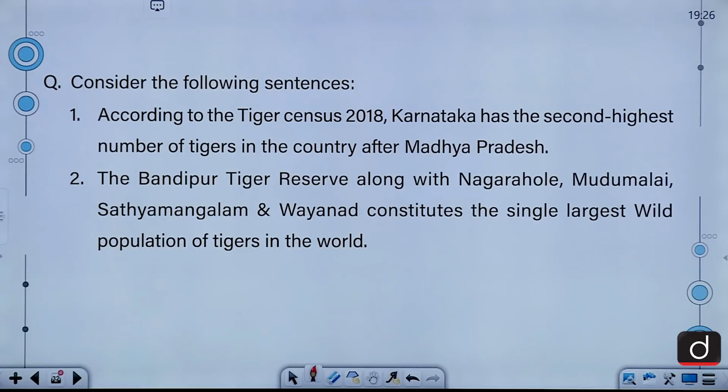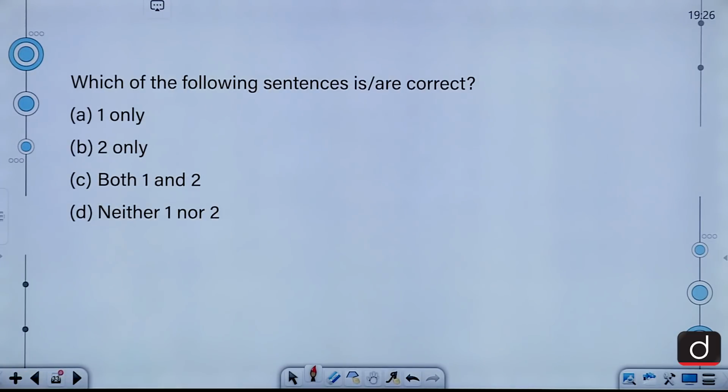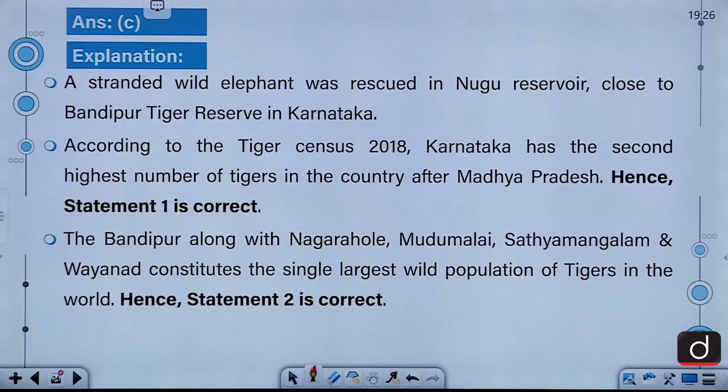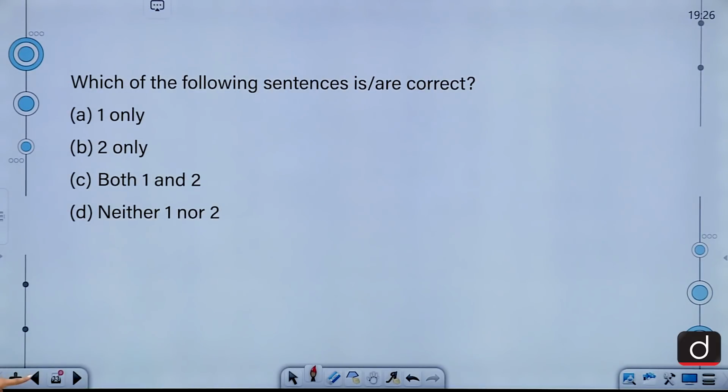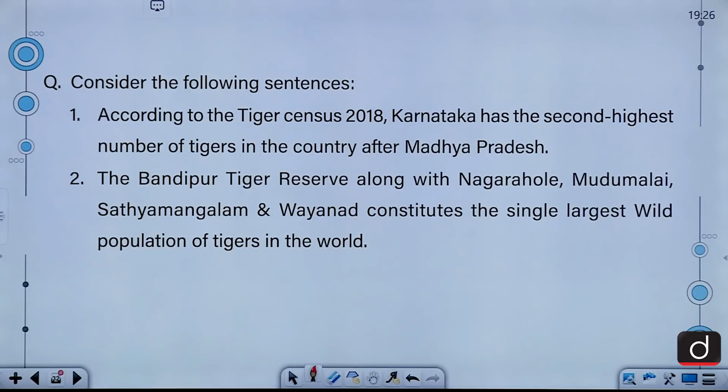Consider the following sentences. 1. According to the Tiger Census 2018, Karnataka has the second highest number of tigers in the country after Madhya Pradesh. 2. The Bandipur Tiger Reserve, along with Nagarhole, Mudumalai, Sathyamangalam, and Wayanad, constitutes the single largest wild population of tigers in the world. Which of the following sentences is or are correct? A, 1 only; B, 2 only; C, both 1 and 2; D, neither 1 nor 2. The correct answer for this question is C, that is both 1 and 2. Both statements are correct because Madhya Pradesh has the highest number of tigers, followed by Karnataka.